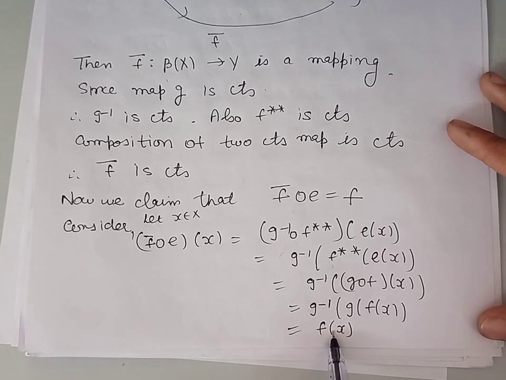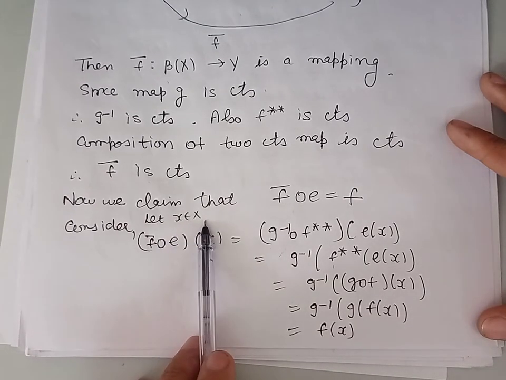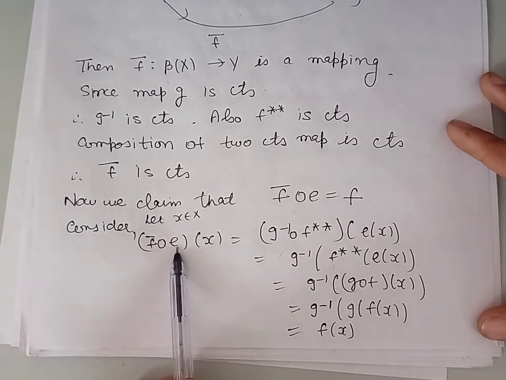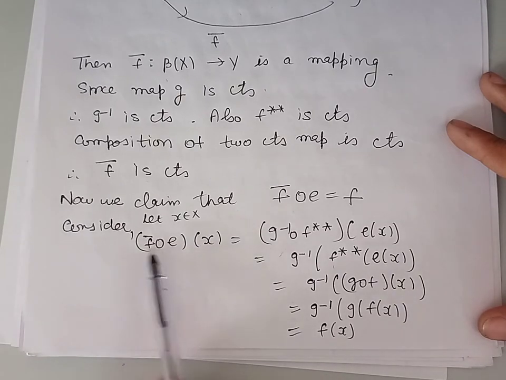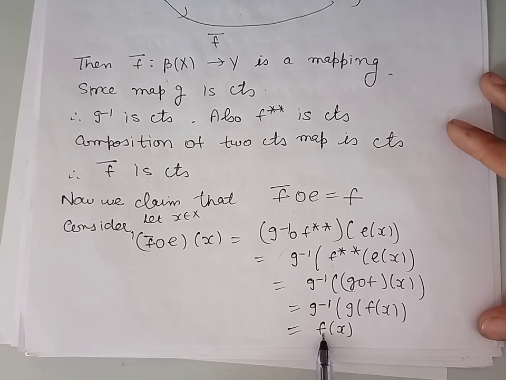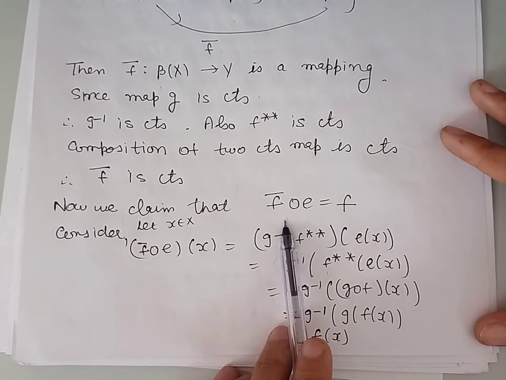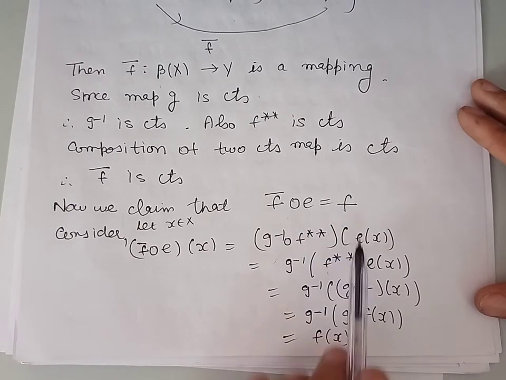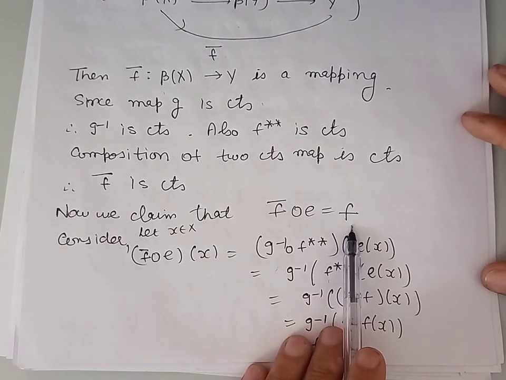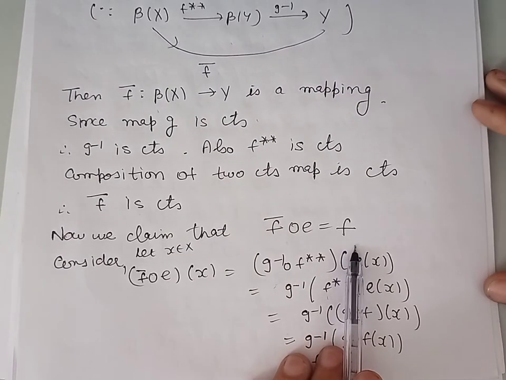So we have proved that for every X belonging to X, F bar of E of X is equal to F of X. It means the mapping F bar o E is the same as the mapping F. So this completes the proof of this theorem.